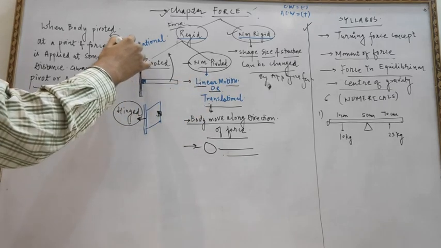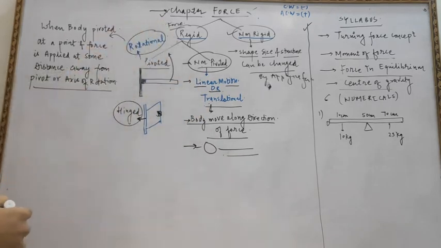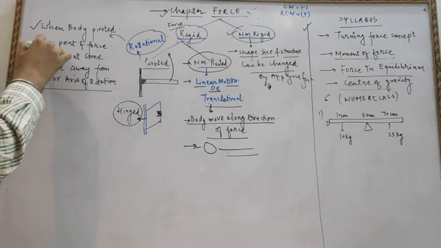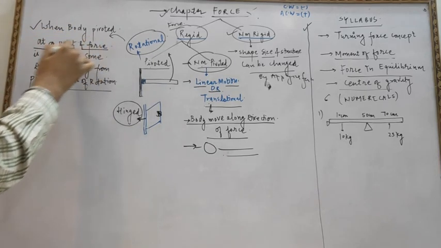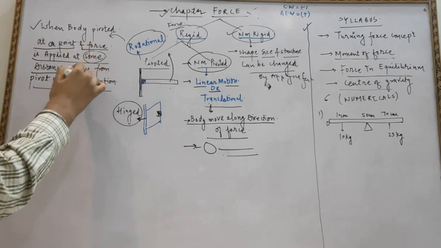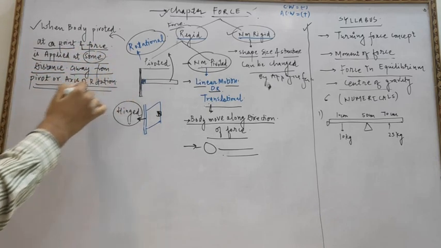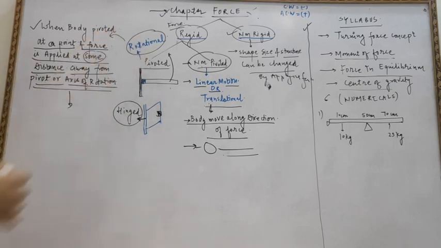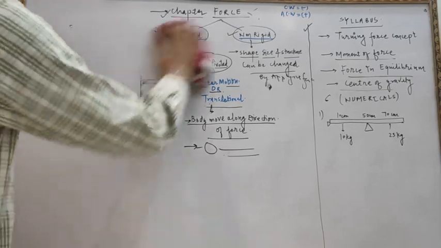But if a body is pivoted, it performs rotational motion: when the body is pivoted at a point and force is applied at some distance away from the pivot or axis of rotation, then the motion is known as rotational motion.